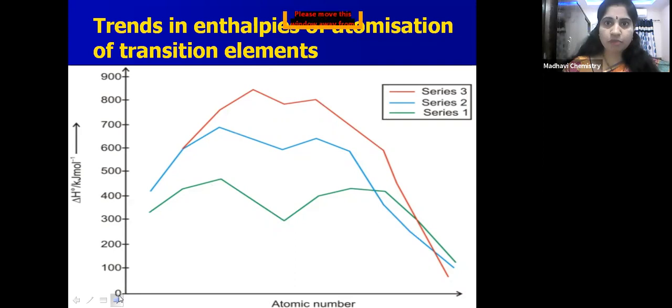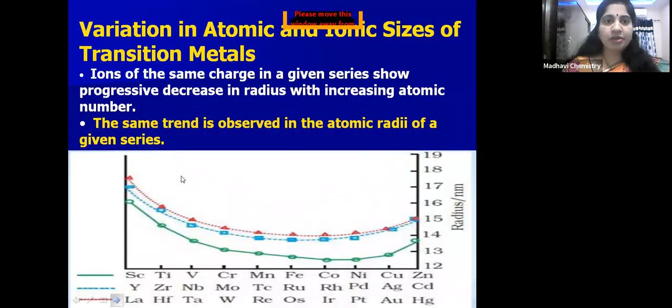This is about enthalpies of atomization. Next, coming to variation in atomic and ionic sizes of transition metals, very important. So what is that variation in atomic and ionic sizes?